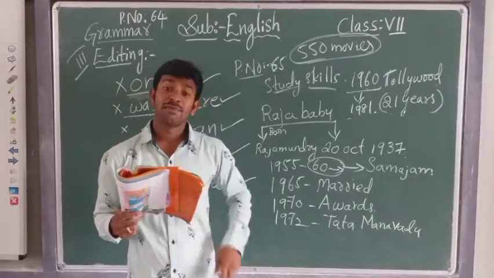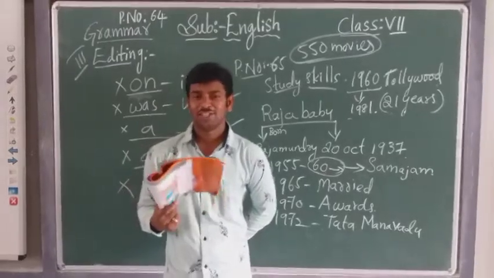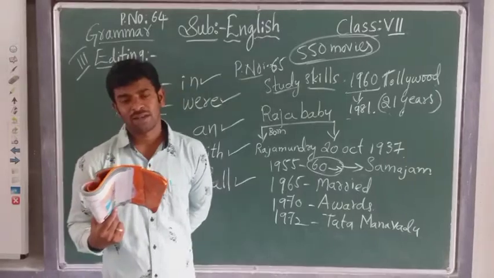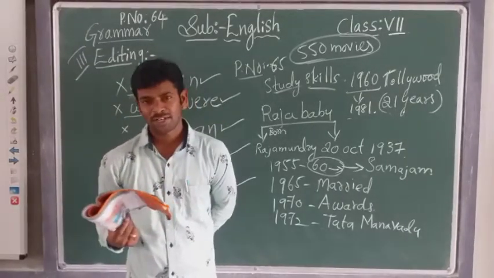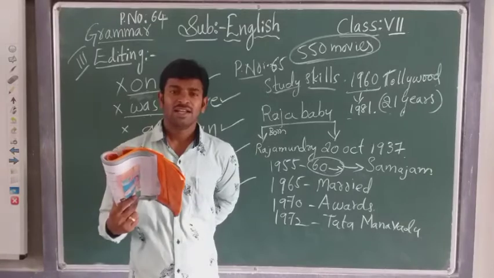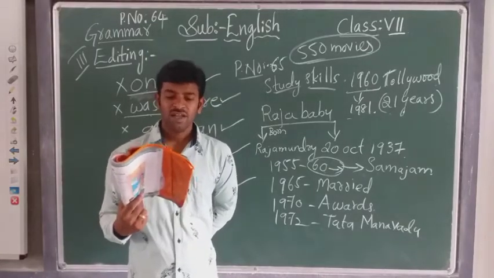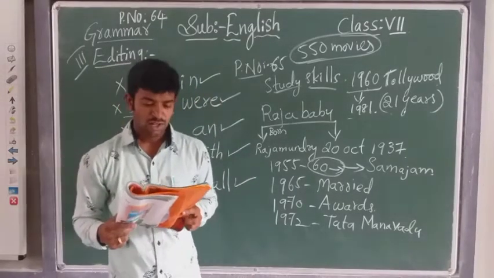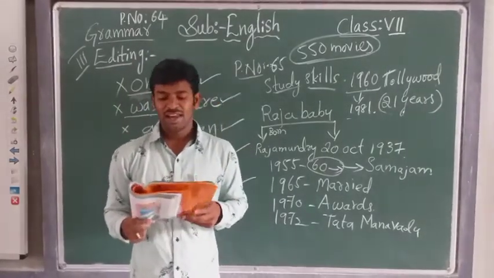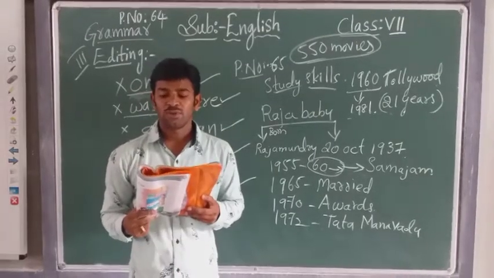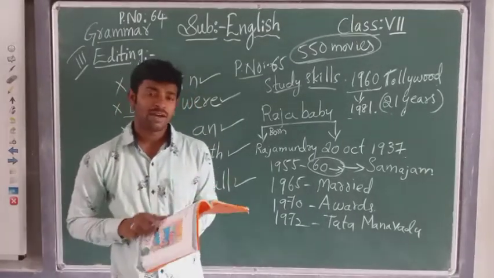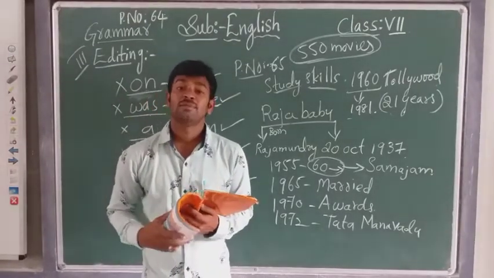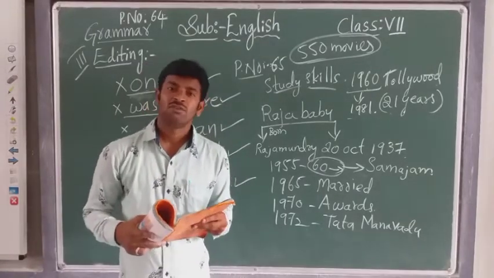He produced films too. See here, after becoming the teacher, he became the dramatist. Then afterwards, he became the comedian. Made some movies. After making the movies, he too participated as a hero. Lastly, he became the producer also. In 1974, he produced the film. After becoming the producer, he made one movie. What is that? Evariki Vare Yamuna Tire.